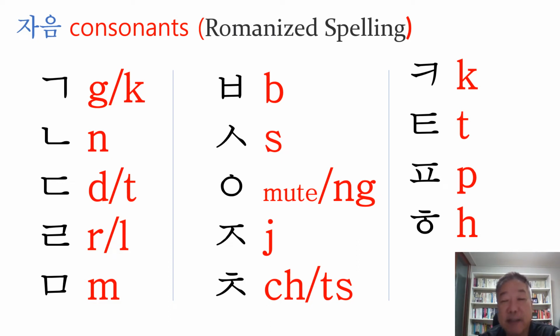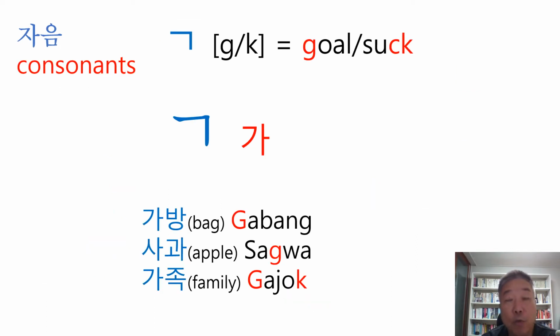Ja sounds like J. Cha sounds like CH or TS. Ka sounds like K. Ta sounds like T. Pa sounds like P. Ha sounds like H. Ha, ha. Okay? Well, from now on, let's practice some words that contain each consonant. All right?